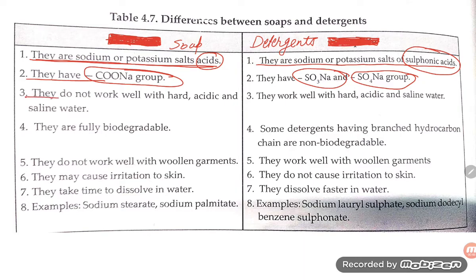Next, soaps do not work well with hard, acidic or saline water. Got it? So soap does not work with hard water or acidic water or saline water. Detergents work well with hard, acidic and saline water.